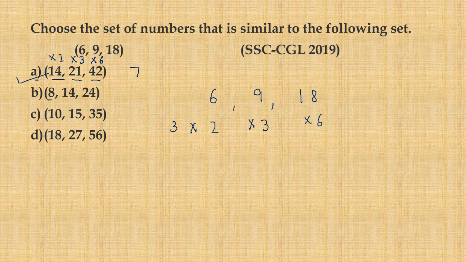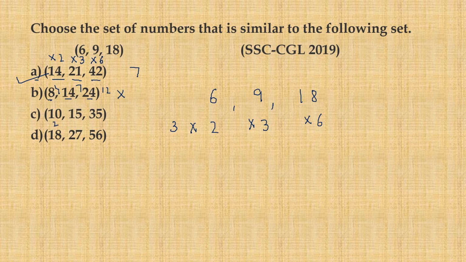If we look at 8, 14 and 24, I feel that they are common multiples of 2. So 2 times 4 gives us 8, 2 times 7 gives us 14 and 2 times 12 gives us 24. So this is not in accordance with the given set. Then 10, 15, 35, all these three numbers given to us are multiples of 5.